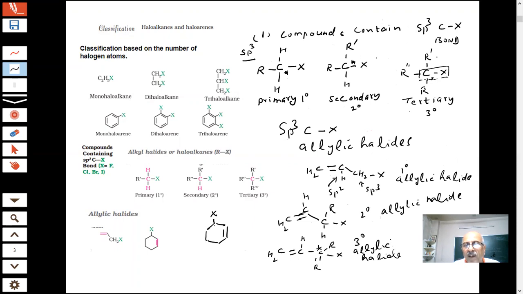This is a carbon which is sp3. This carbon is, students, sp3. And this carbon is, student, sp2. So you can see this is the halogen, single bond and double bond. This is an example of allylic halide. It is an example of allylic halide, students.